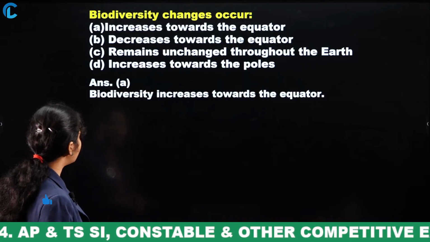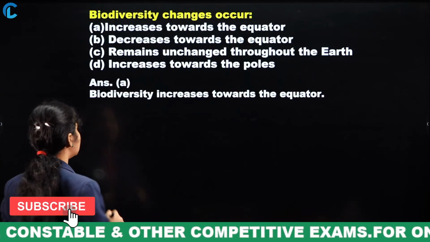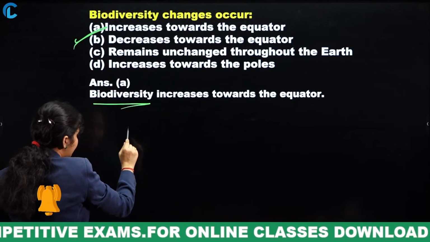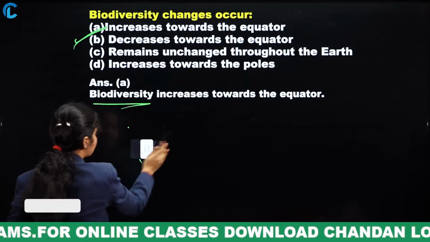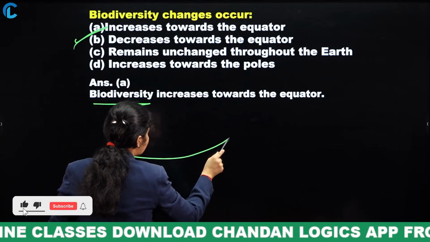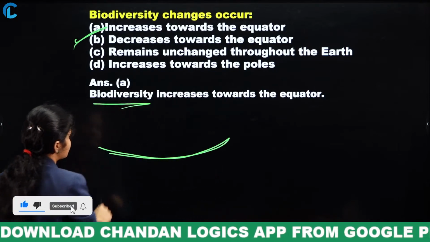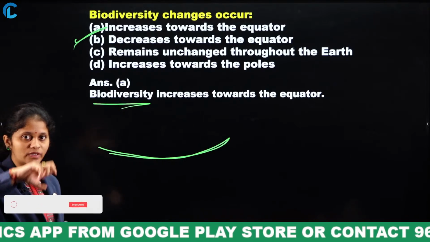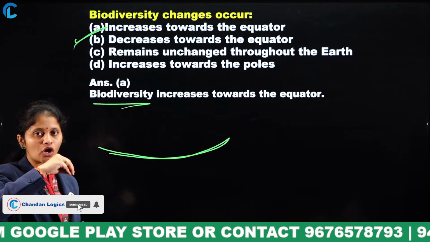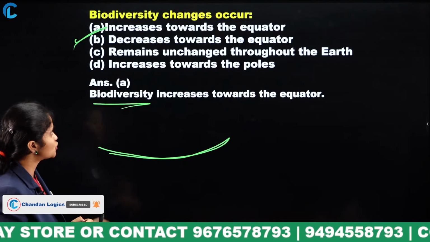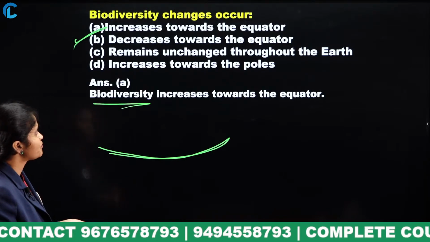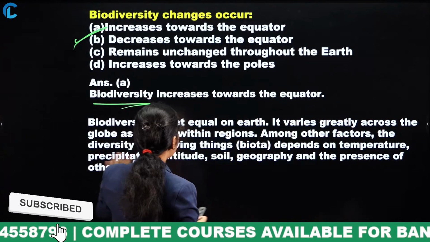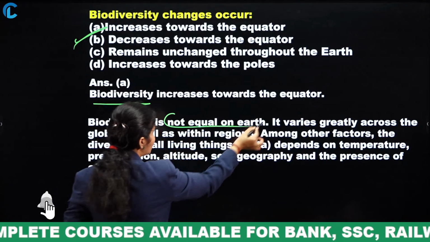Now if you move here, biodiversity increases towards the equator. That means the biodiversity changes, especially related to the equator; towards the equator it increases. So here we have the cause and the effect related to the increase of biodiversity.